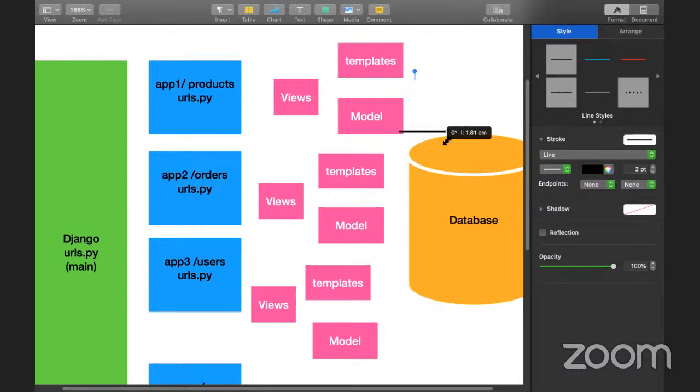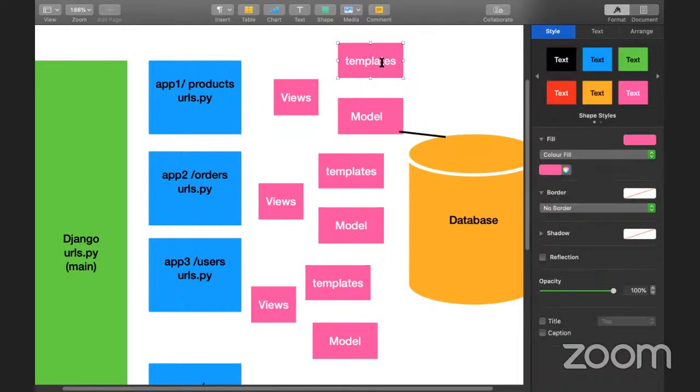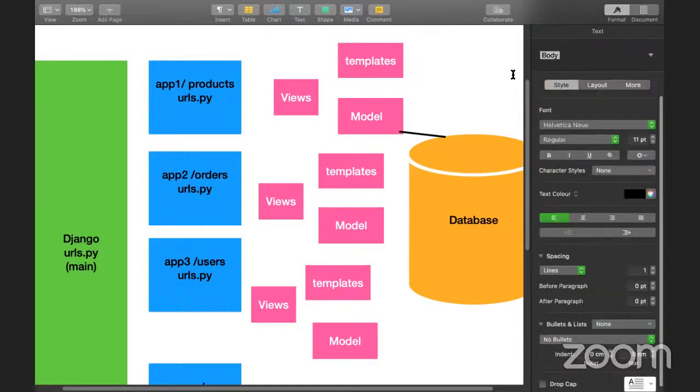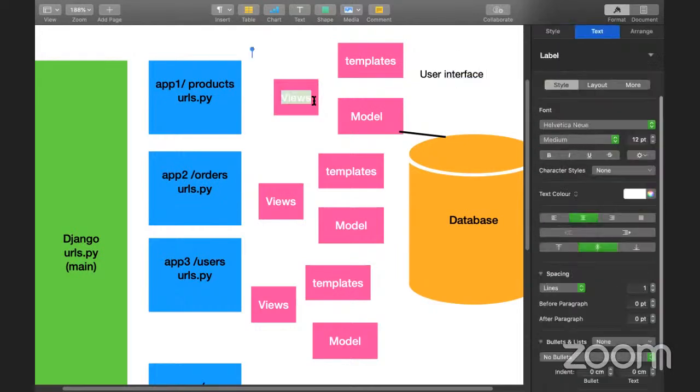So basically model deals with the database. Templates deal with the user interface. Basically I can say templates deal with the user interface, and views are nothing but business logic. You write the business logic here.